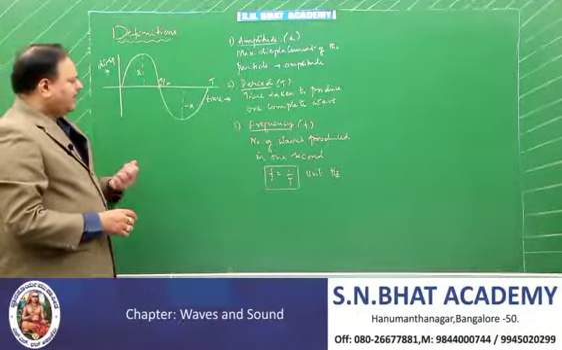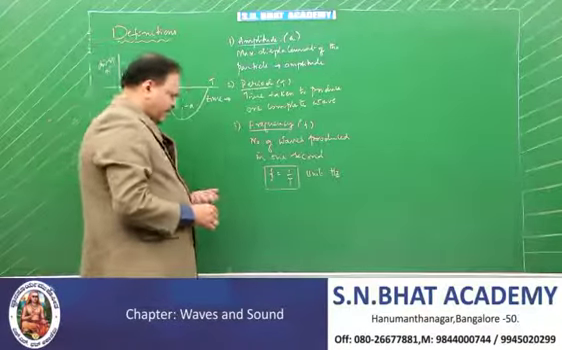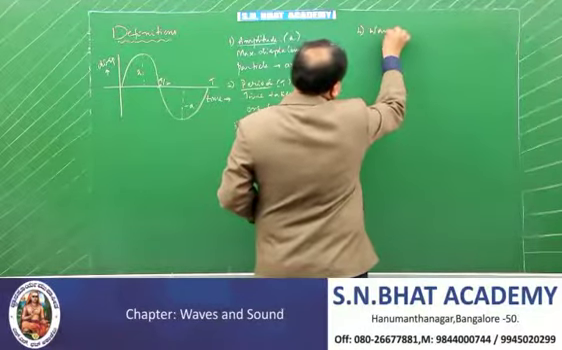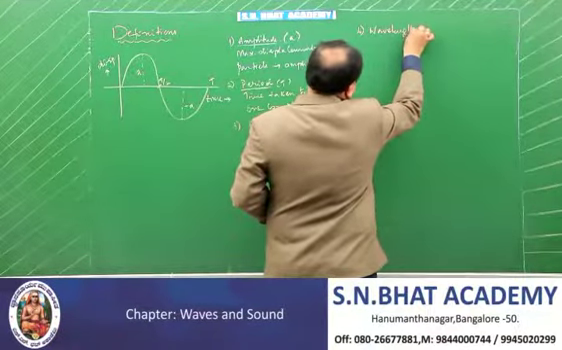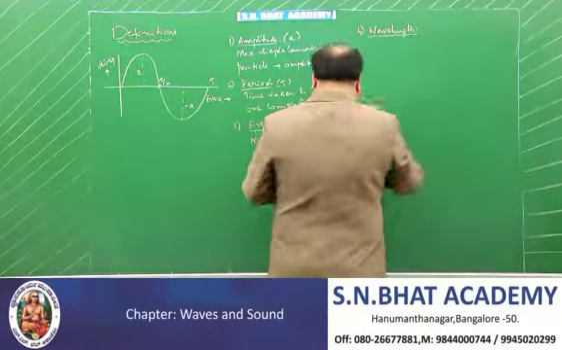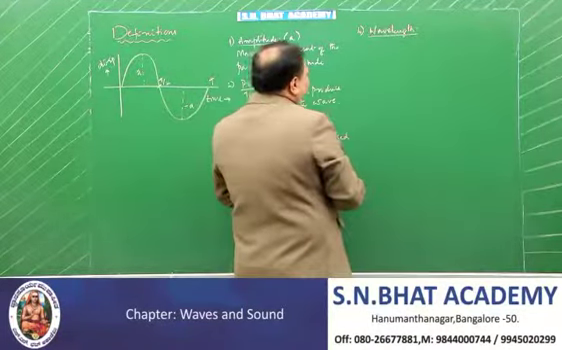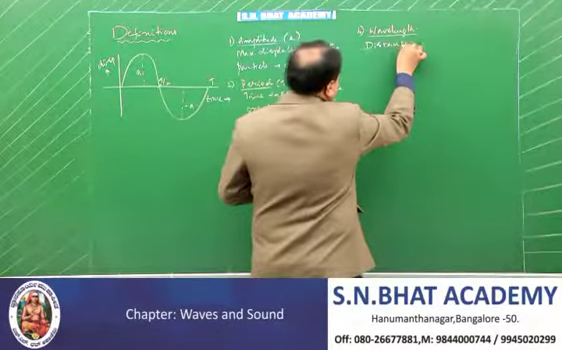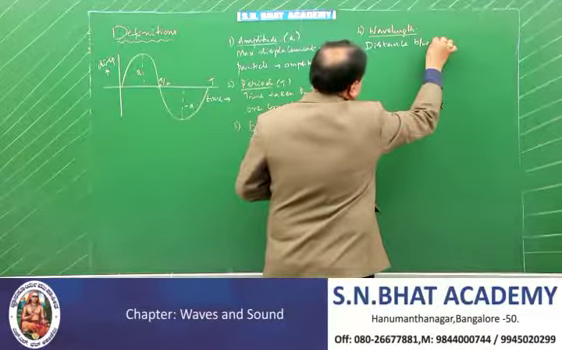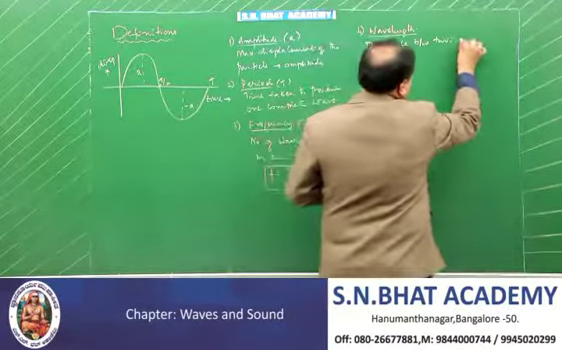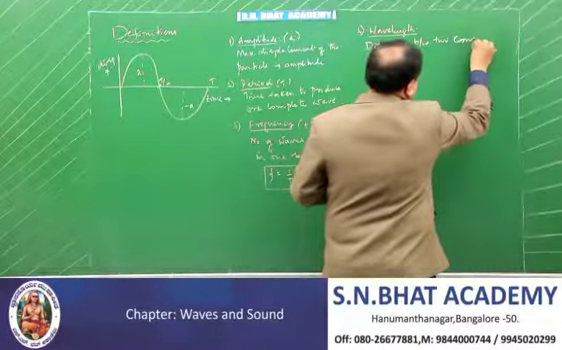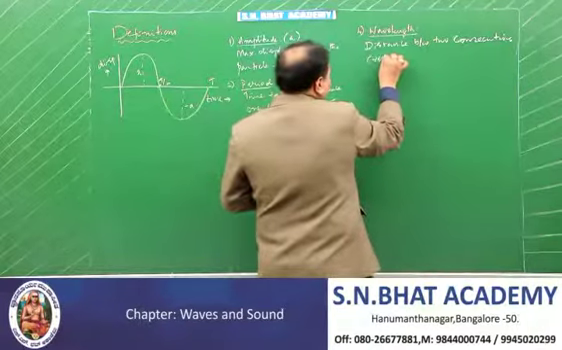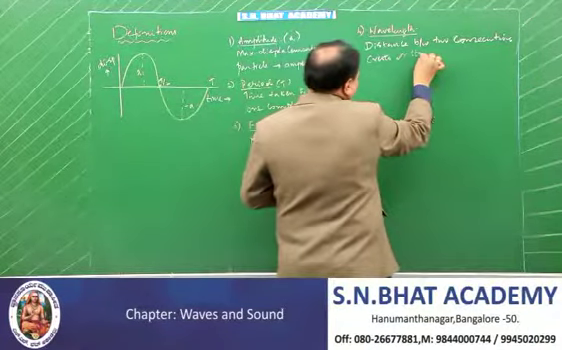And knowing this frequency, next you come to the wavelength. What's the meaning of the wavelength? Various definitions are there. It is the distance between two consecutive crests or troughs. Consecutive crests or troughs.